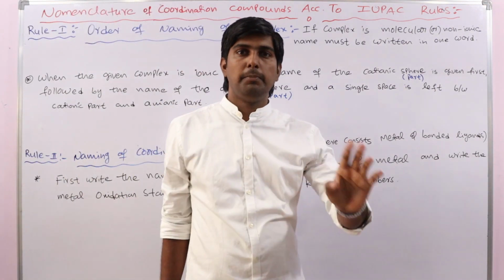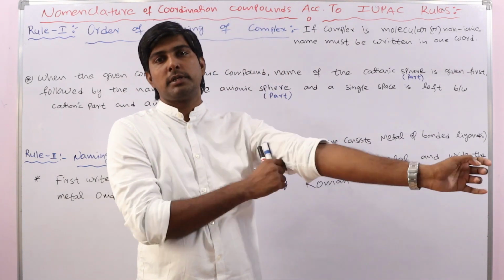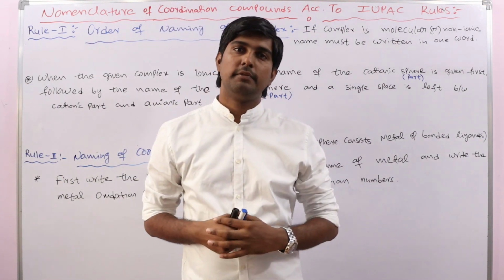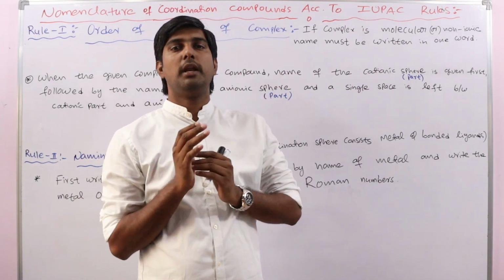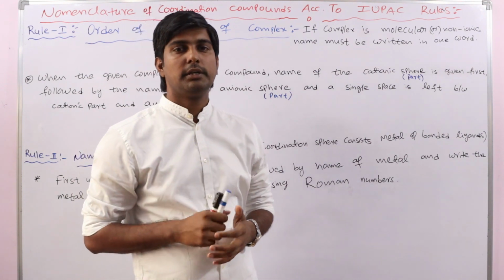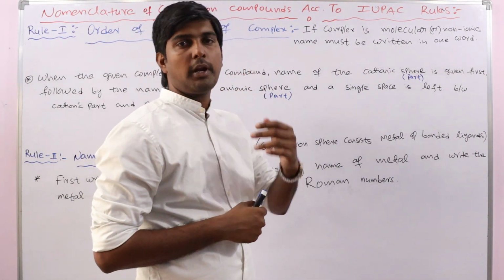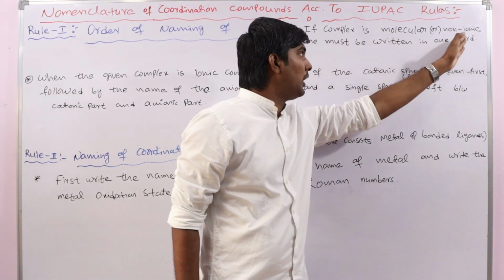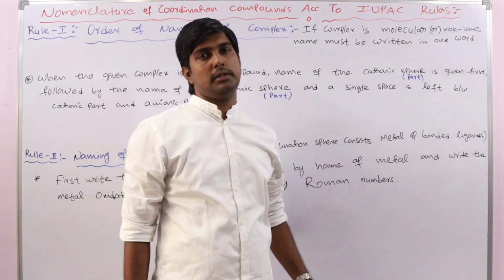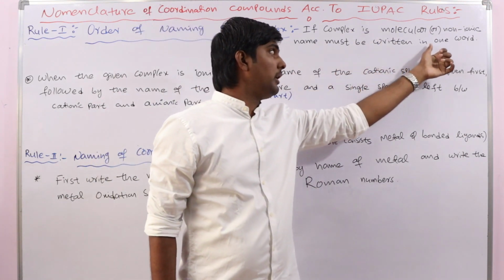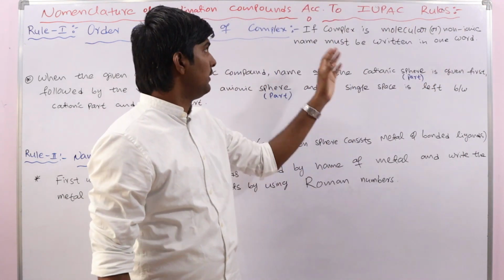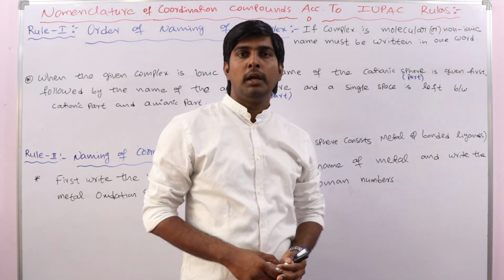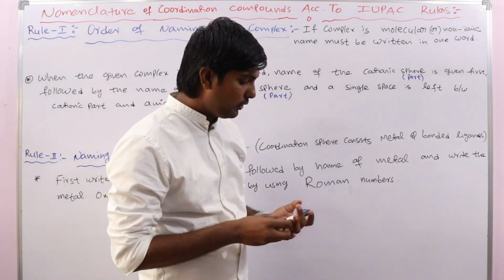Already we discussed complexes are of two types: the complexes which contain only a coordination part, and the complexes which contain a coordination part as well as an ionic part. That we discussed in the classification of types of complexes. So first, if the complex is molecular or non-ionic, the name must be written in a single word. A molecular or non-ionic complex means a complex which consists of only a coordination part.